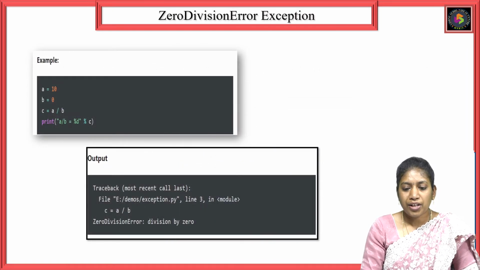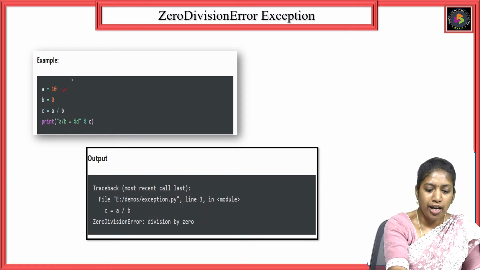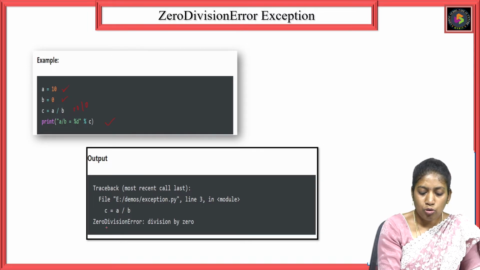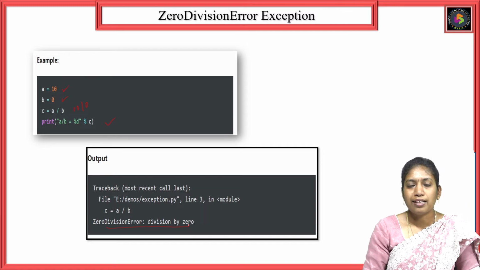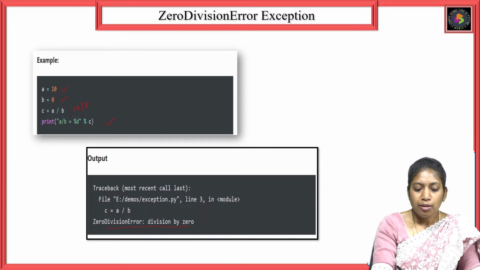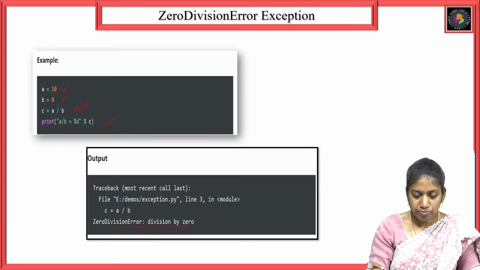See here, I have taken a basic common example, a zero division error exception. See, a equals 10 I have assigned, b equals 0, c equals 10 by 0. Obviously, it throws an error. I need to handle this. Without terminating the rest of the execution of the program, I need to show a message to the user.